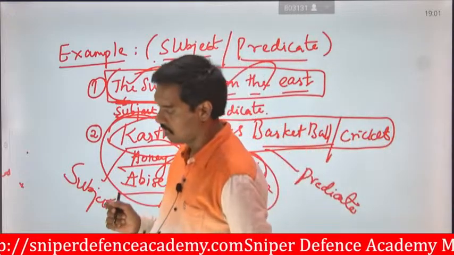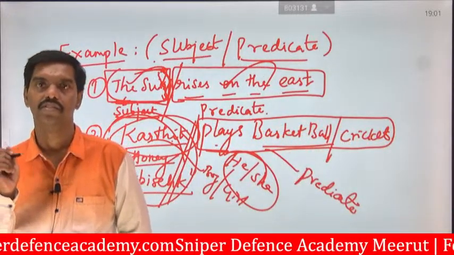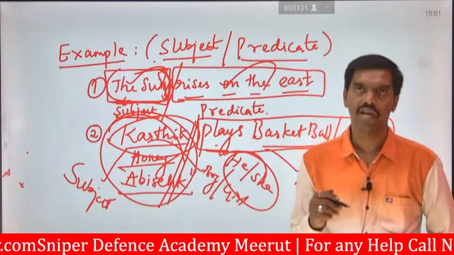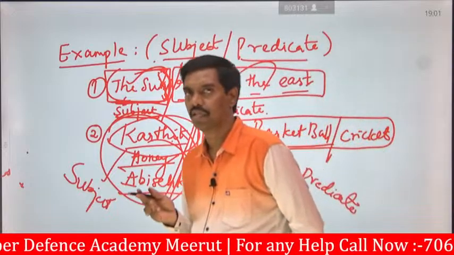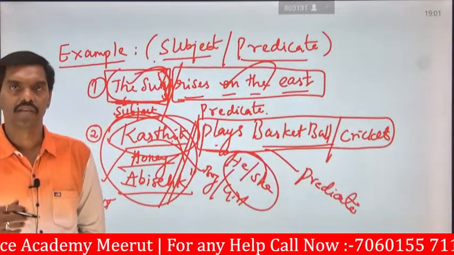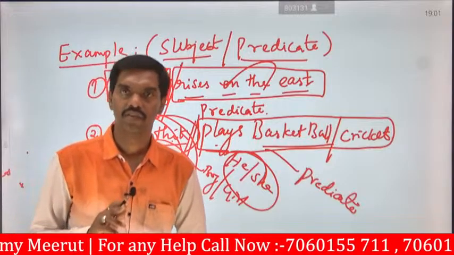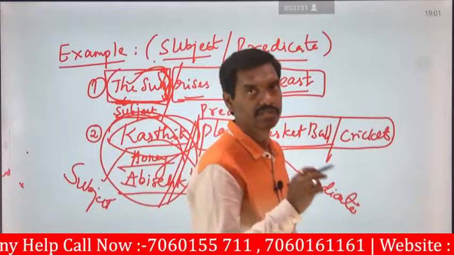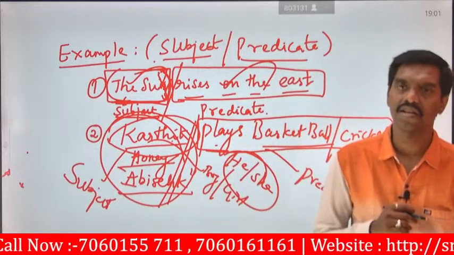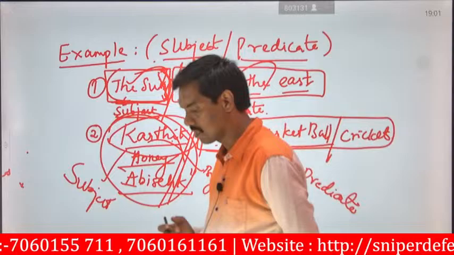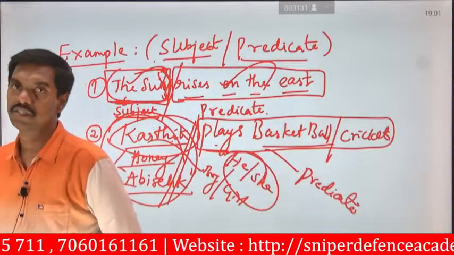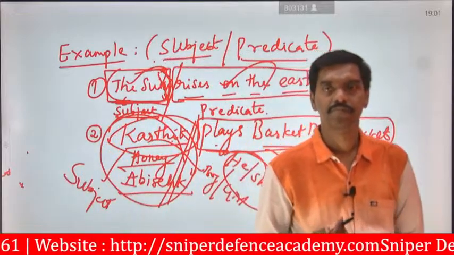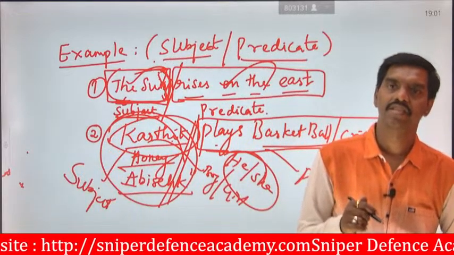In sentences, it is said to be a subject. If the person is going to do some action, then it is said to be a predicate. Here, the first example we have seen is the best one: the sun rises in the east, or the sun rises in the west, the north, or the south, whatever it may be. But who is rising? The sun. The sun is the subject.